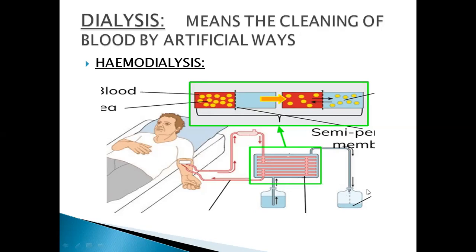Here again you can see, students, this is the waste material that is coming out from the dialyzer. And here is the dialysis solution that will be present here to help remove the waste. Next, you can see as the blood is getting clean, it will be returned to the body. This is how hemodialysis works. It can be done twice in a week.